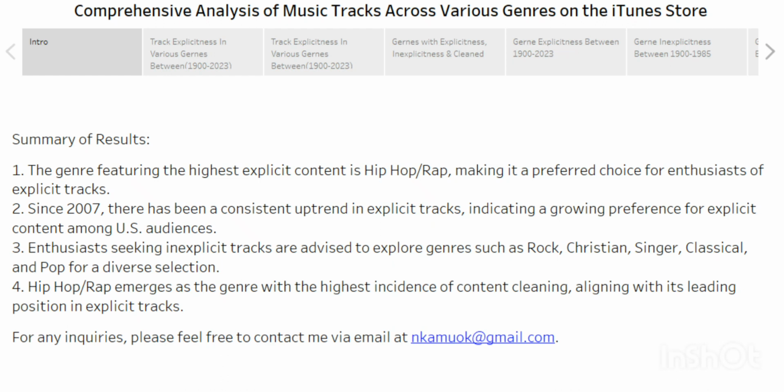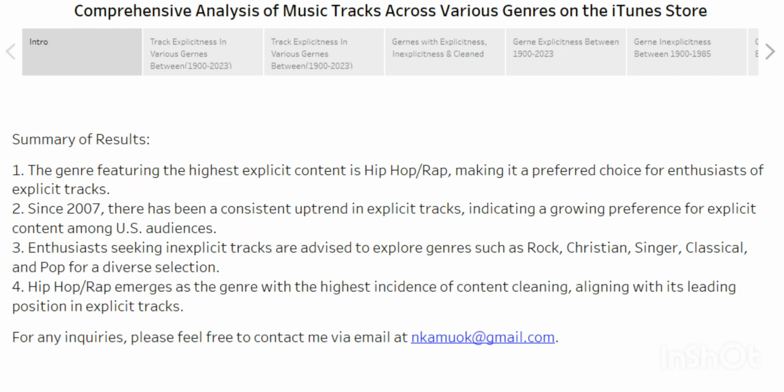Now the third part of the summary is that enthusiasts seeking explicit tracks are advised to explore genres such as rock, Christian, singles, and others. So those who are in love with inexplicit content in the music they want to listen to can do that. And hip hop / rap emerges as the genre with the highest incidence of cleaned content. Almost all tracks that have been cleaned are from hip hop / rap, because most of them are explicit, so some of them have to be cleaned.